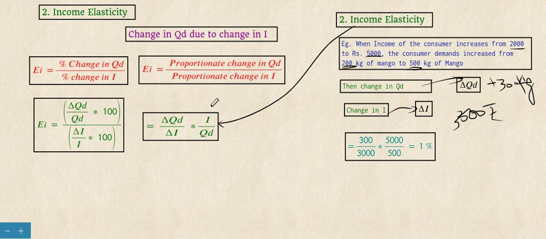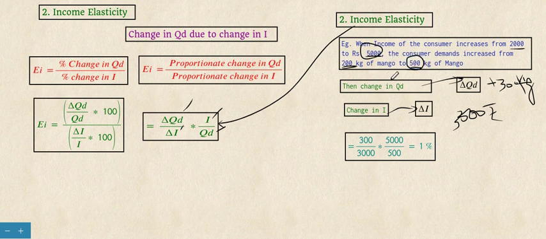So we have found delta QD and delta I. Then we have to find I. I means current income, so the current income is 5000, and QD is the current quantity demanded, that is 500 kg.